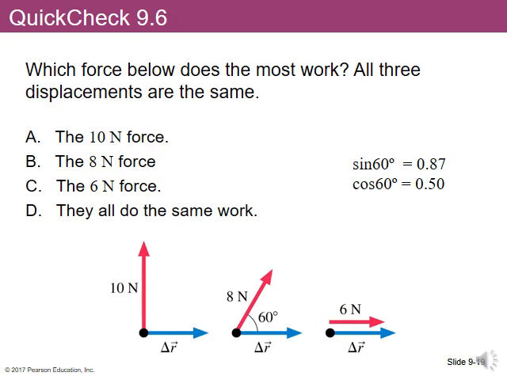All right, let's look at another question related to that. Which of the forces shown below will do the most work? So we can assume that all three displacements are the same. So the one that does the most work will be the one that has the biggest component of the force in the same direction as the motion. Well, let's look at the first one. How much work does the 10 Newton force do? If you notice, they're at a right angle to each other. So is there any component of that force that is in the direction of the displacement? No. So this one, in fact, does no work.